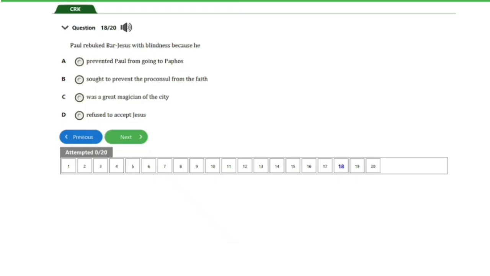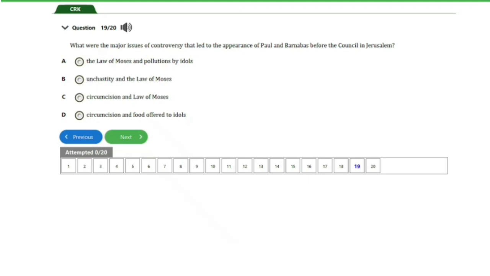So let's head on to the next question, guys. Over here we have question number 19. It says, what were the major issues of controversy that led to the appearance of Paul and Barnabas before the council in Jerusalem? We have A. the law of Moses and pollutions by idols.